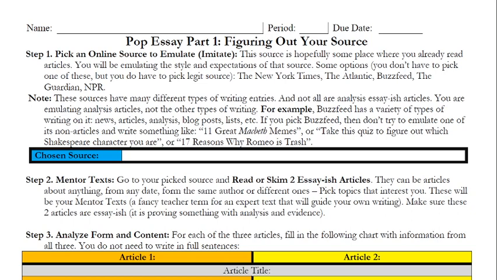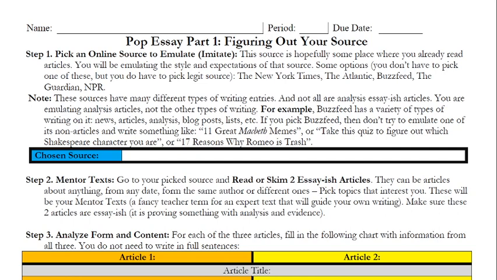Your pop essay will be in the manner of something you could find. The source is hopefully someplace where you already read articles. I'm assuming that you do reading on your own. You'll be emulating the style and expectations of that source. So here are some options. You don't have to pick one of these, but you have to pick a legit source.